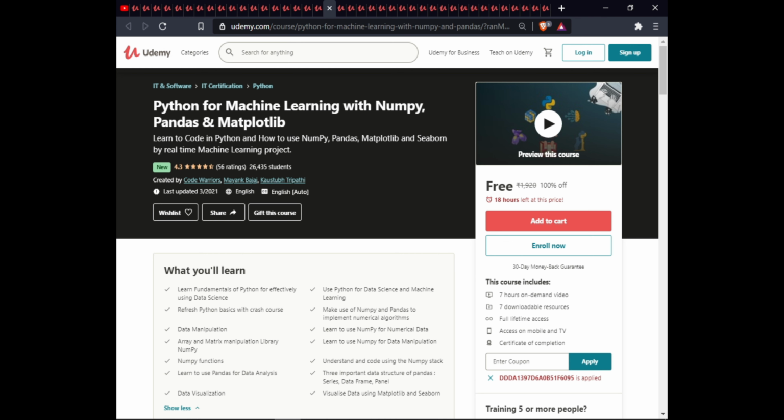Three important data structures of Pandas: series, data frame, panel. Data visualization: visualize data using Matplotlib and Seaborn. This course is on-demand video and downloadable, with full lifetime access, access on mobile and TV, and certification of completion.